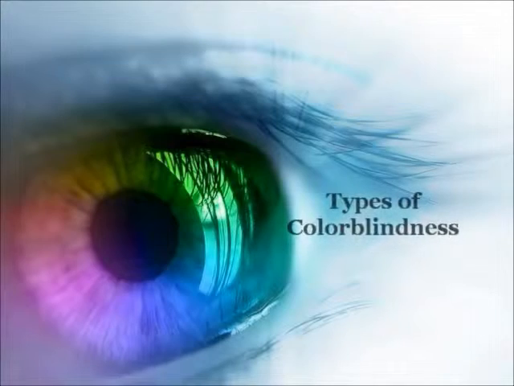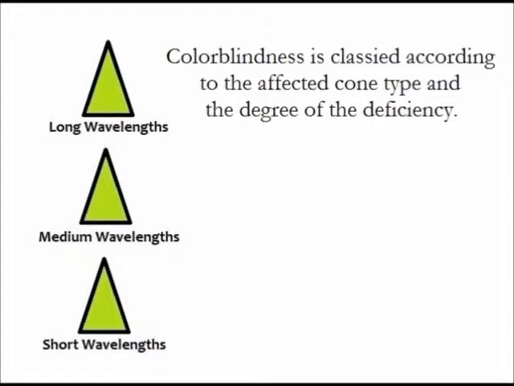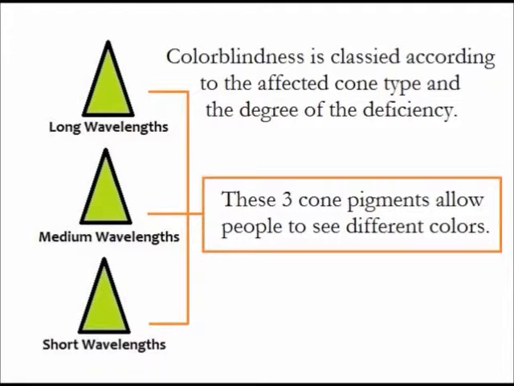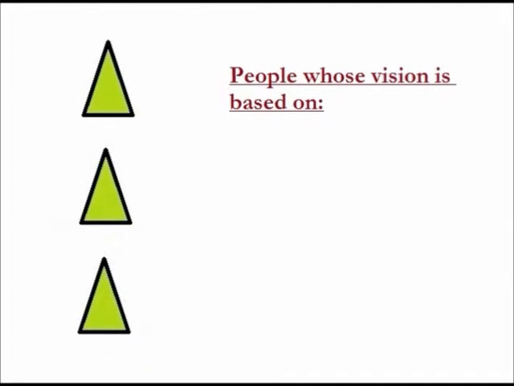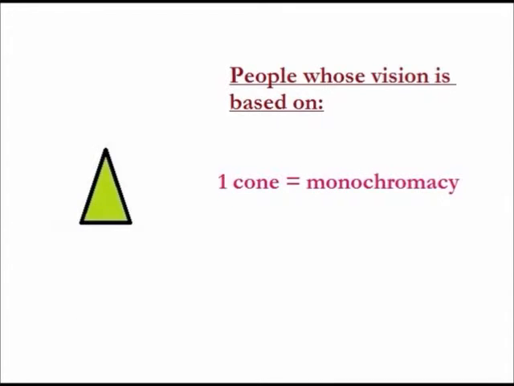Over the years, improvements in technology and new discoveries have allowed us to realize that there are various types of color blindness. Color blindness is classified according to the affected cone types and the degree of the deficiency. There are three cone types that absorb the varying wavelengths mentioned in the Young-Helmholtz trichromatic theory of color vision. The cone types differentiate by which wavelength they take in: long, medium, and short. These three cone pigments allow people to see different colors. However, not everyone has all three cones. People whose vision is based on all three cones is called trichromacy, two cones dichromacy, and one cone monochromacy.